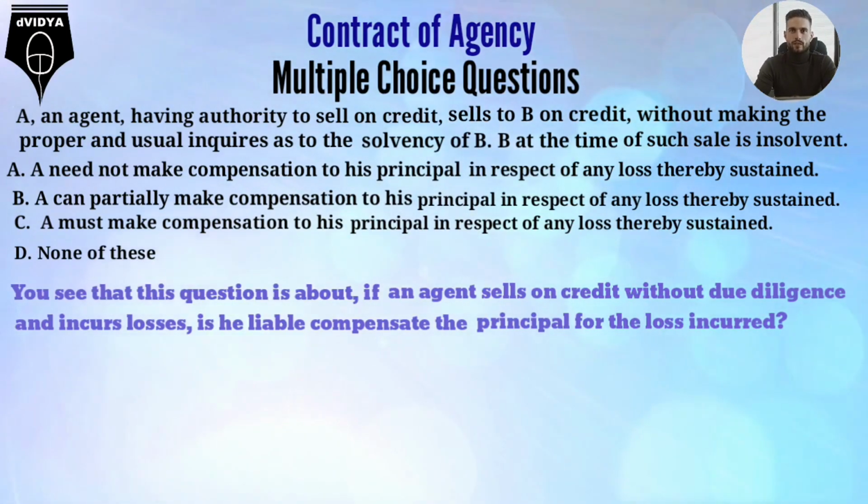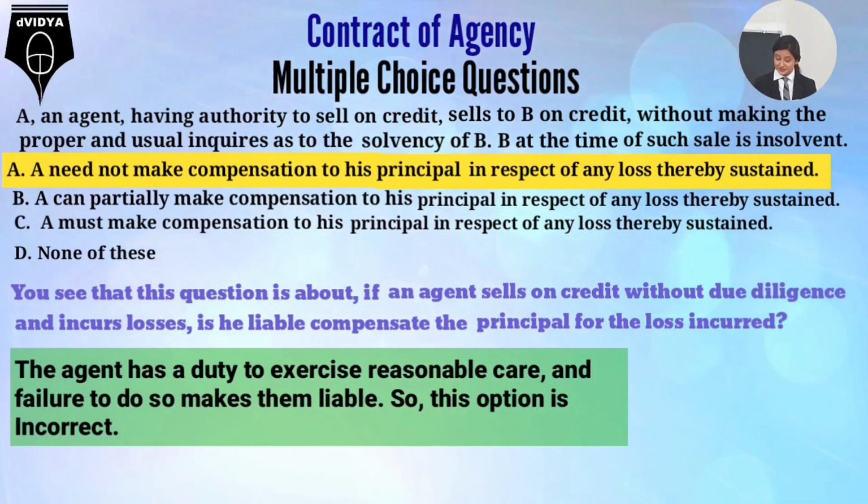You see that this question is about if an agent sells on credit without due diligence and incurs losses, is he liable to compensate the principal for the loss incurred? A need not make compensation to his principal in respect of any loss thereby sustained. The agent has a duty to exercise reasonable care, and failure to do so makes them liable. So, this option is incorrect.